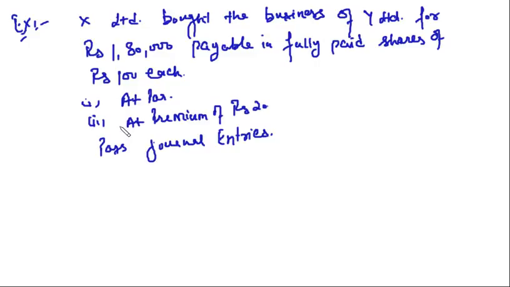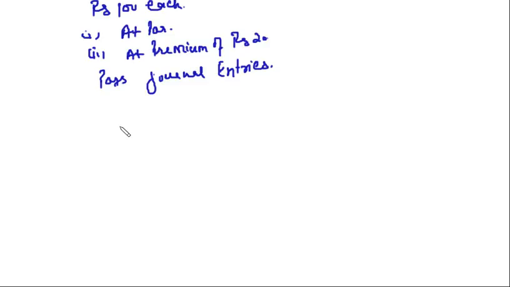See, in both these cases, the first step should be to find out the number of shares. Consider case 1.